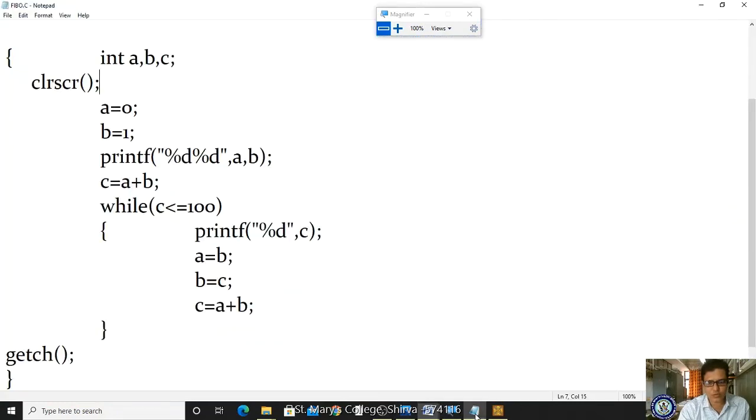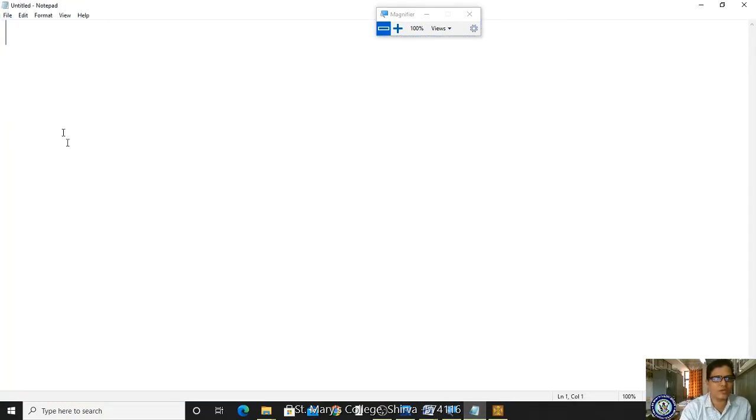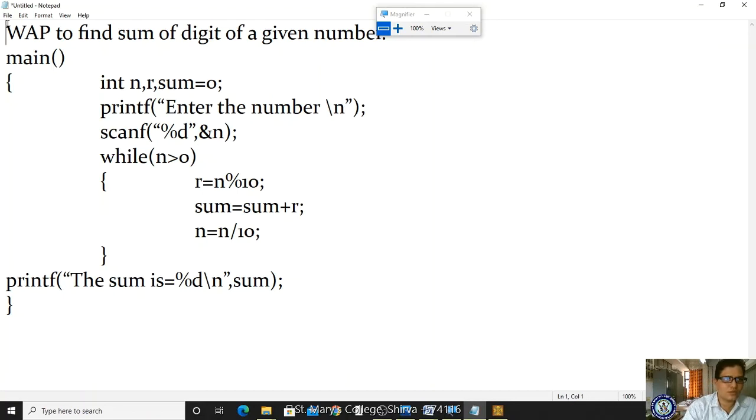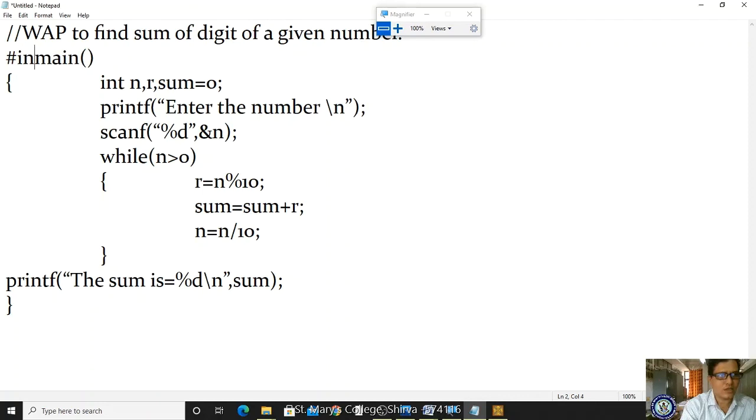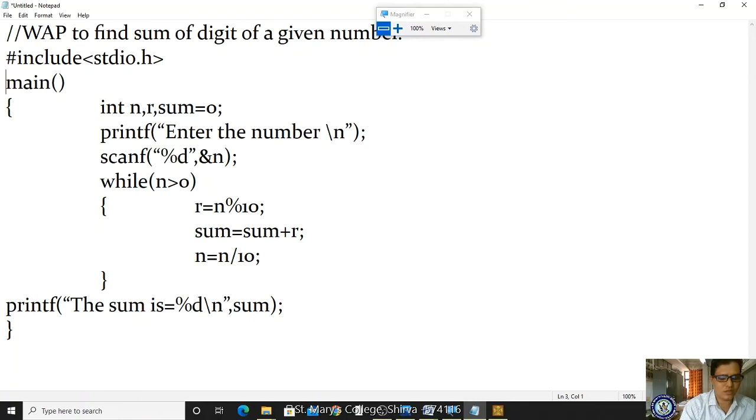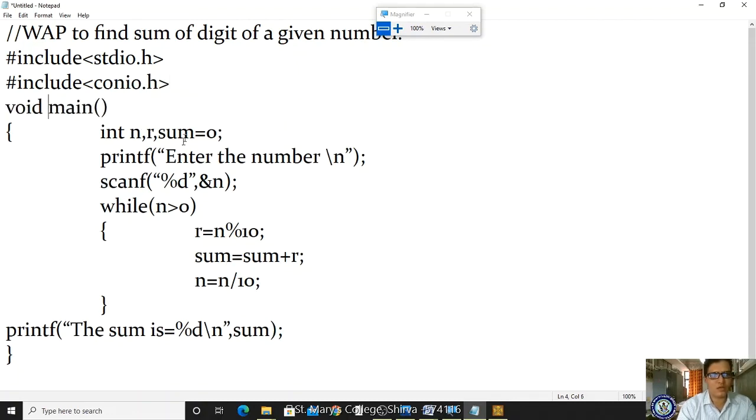And this is a very important program. By using this logic only, we are getting some 5 to 6 programs. These are very important. Okay, let me write hash include stdio.h and hash include conio.h and void main, and here you are entering the number. Okay, and you are reading the value from the keyboard and checking the condition, and you are displaying that value.